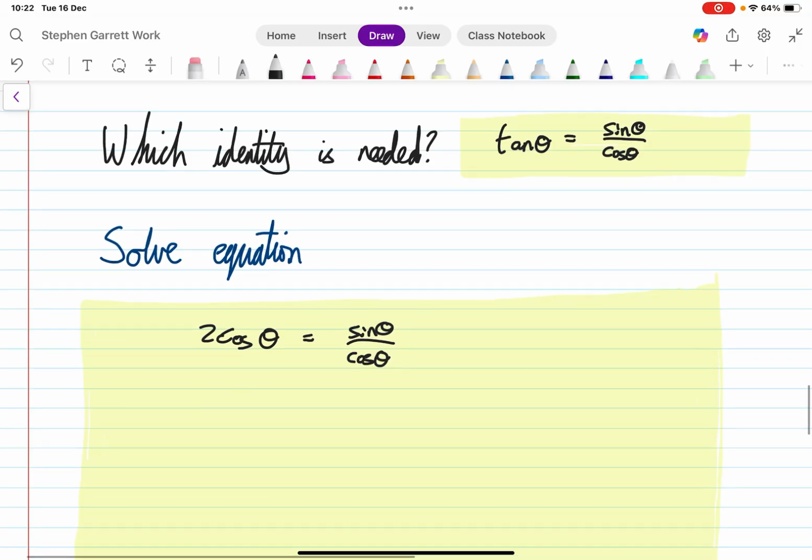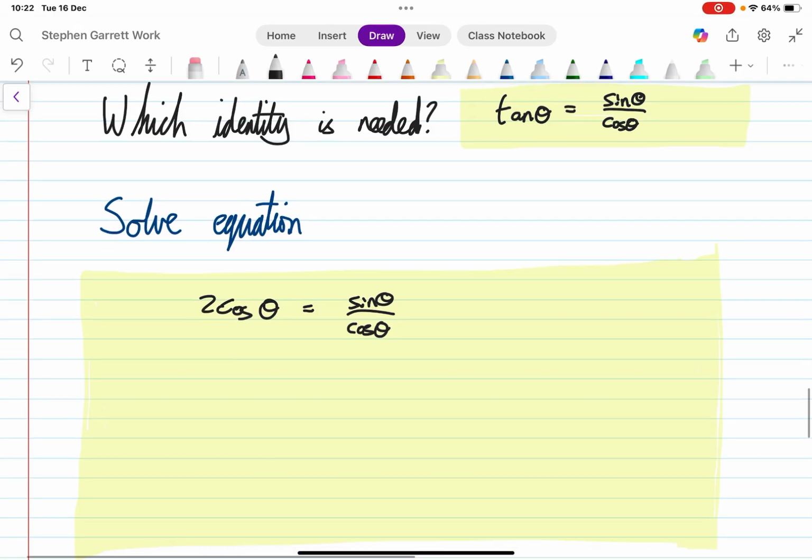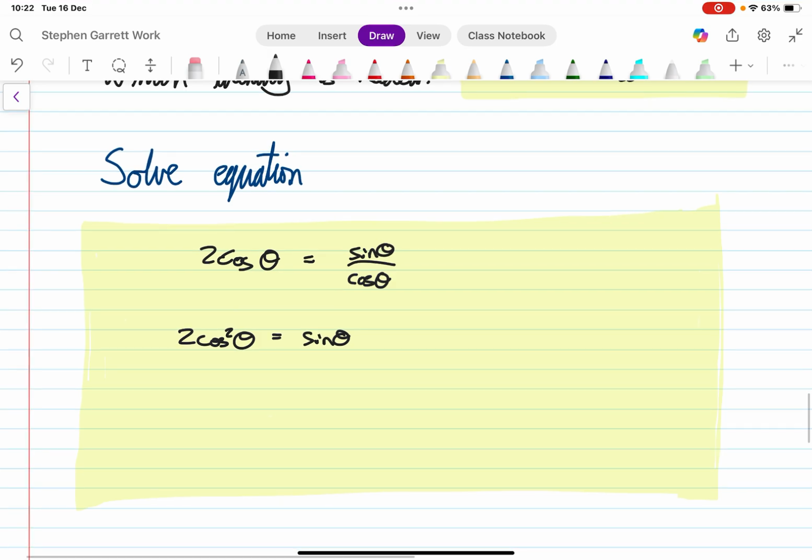We can now put this all on one side. I'm going to multiply both sides by cosine theta. That becomes 2 cos squared theta equals sine theta. And now let's bring that sine theta over. So we have 2 cosine squared theta minus sine theta equals 0.